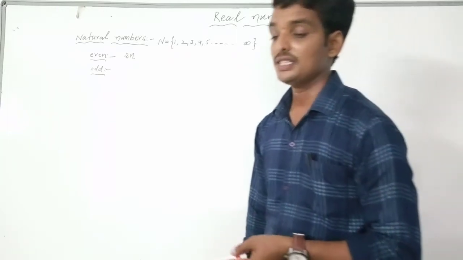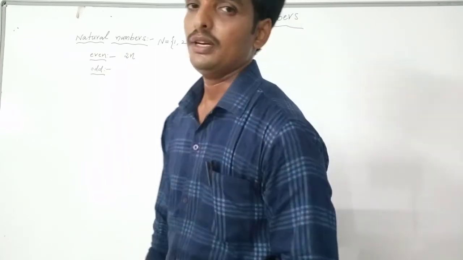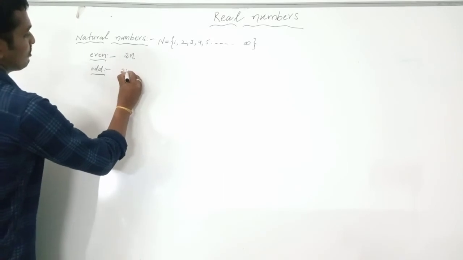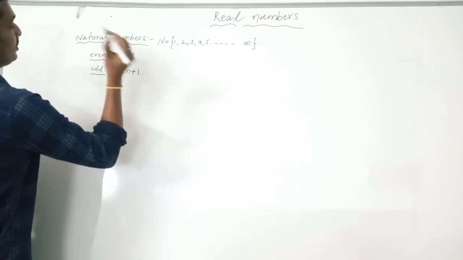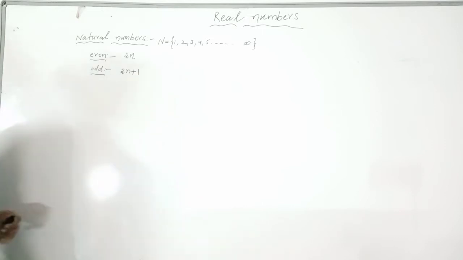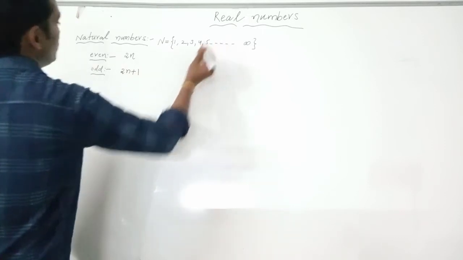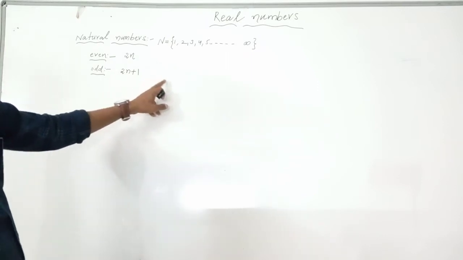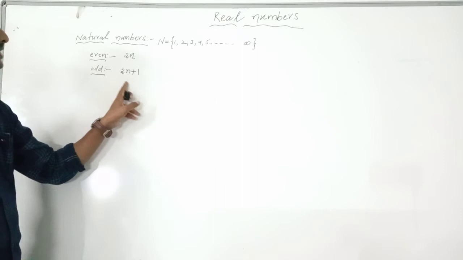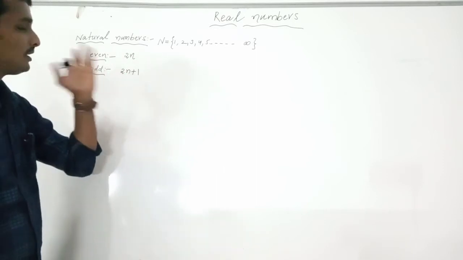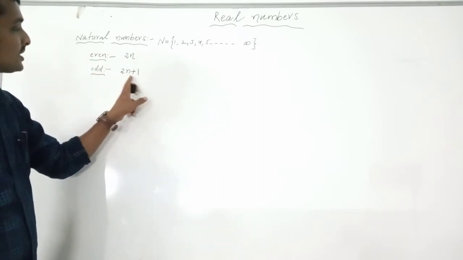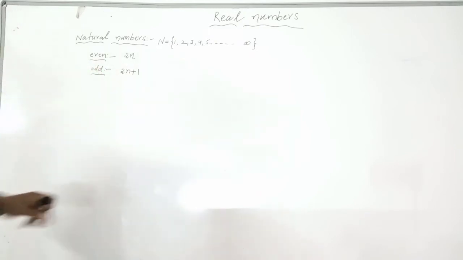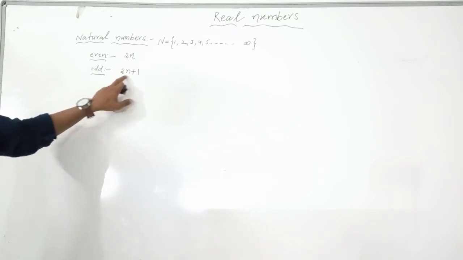What is the general form of an odd number? The general form of an odd number is 2n plus 1. If you substitute 1 here, 2 1s are 2, 2 plus 1 is 3, and 3 is an odd number. If you substitute 5, 2 5s are 10, 10 plus 1 is 11, and 11 is an odd number. If you substitute 8, 2 8s are 16, plus 1 is 17, which is an odd number. So the general form of an odd number is 2n plus 1.